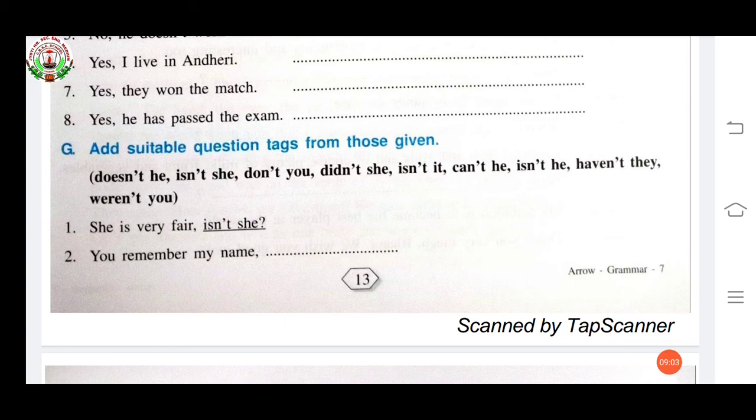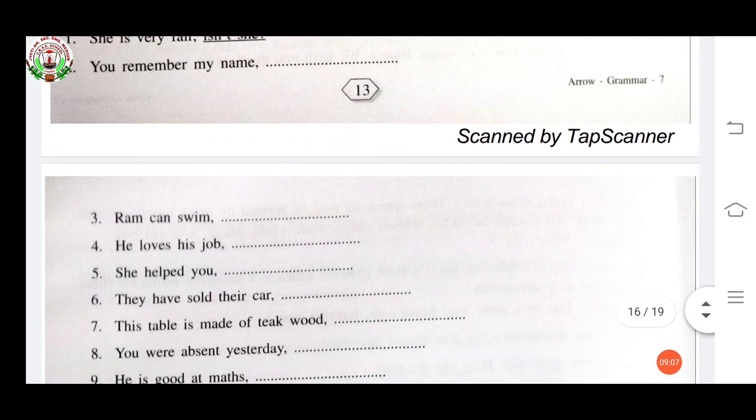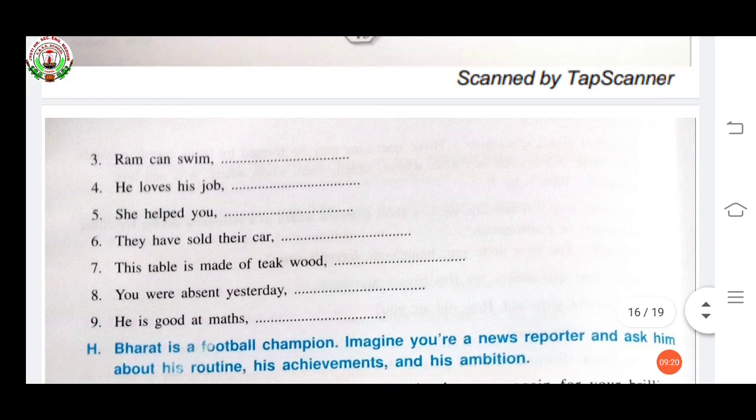Now see, come next exercise. Oh, sorry, not next exercise, next number. Ram can swim. Can't he? Question mark. He loves his job. Doesn't he? Question mark. She helped you. Didn't she? Question mark. They have sold their car. Haven't they? Question mark.